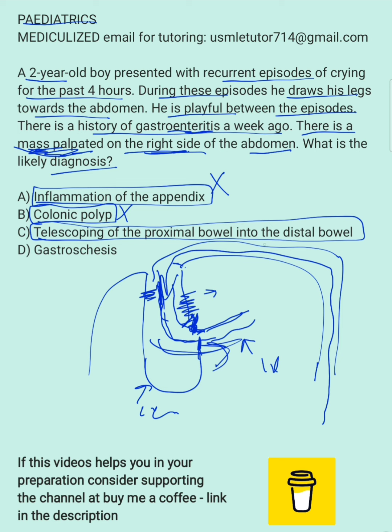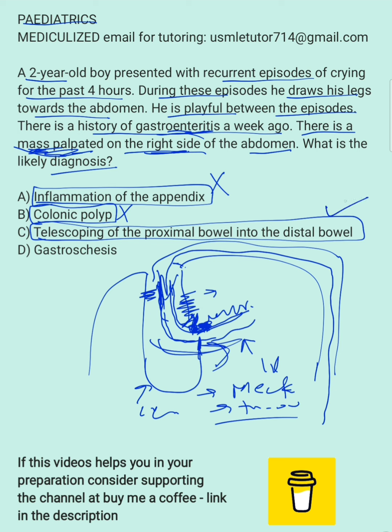And remember the reason that gastroenteritis would cause it is that we have the Peyer's patches, and when the contraction of the intestine comes, it causes a disturbance in peristalsis and pushes the bowel into the distal colon. So that would be the reason. Remember, this is the first episode, but if it's recurrent intussusception, think about lead points. The lead point can be Meckel diverticulum, for example. It could be a tumor, for example. If it's recurrent, let's say 3 or more episodes, then you can think about a lead point.